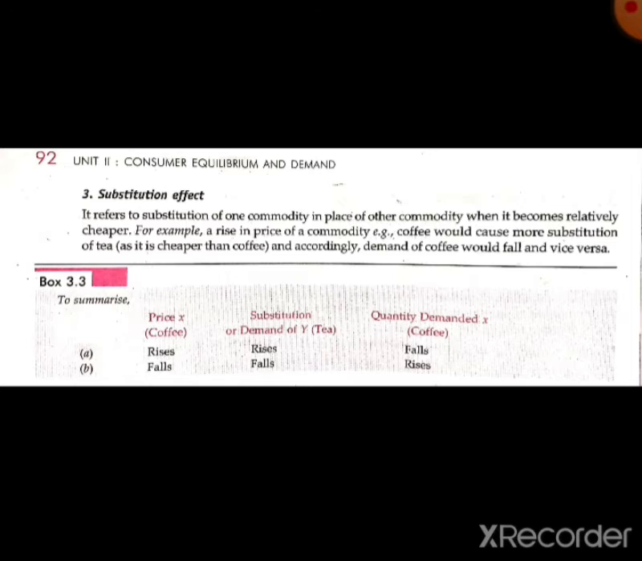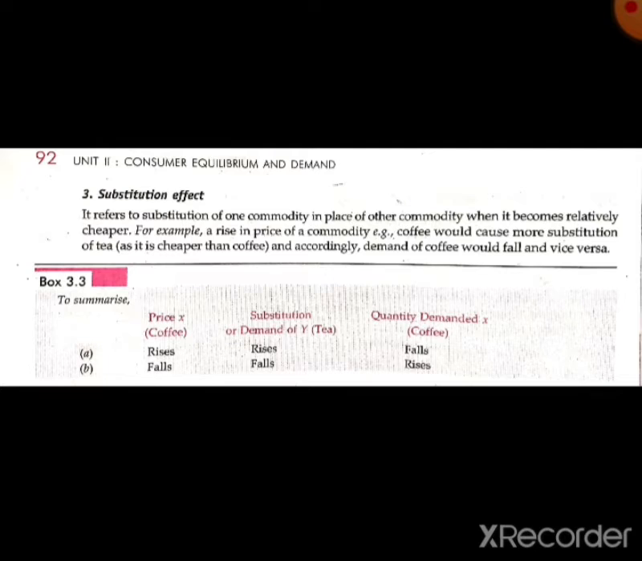Next is the substitution effect. It refers to the substitution of one commodity in place of another commodity when it becomes relatively cheaper. Substitution effect means whenever we replace one commodity in place of another. For example, tea or coffee: we replace tea with coffee, so it is called substitution goods.